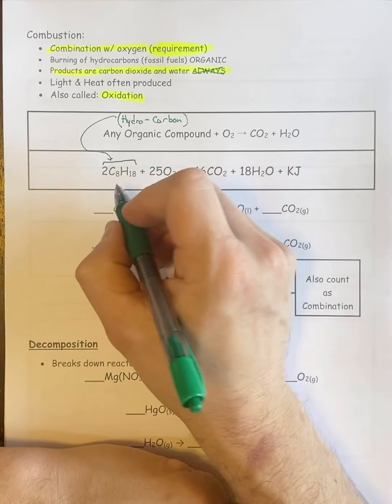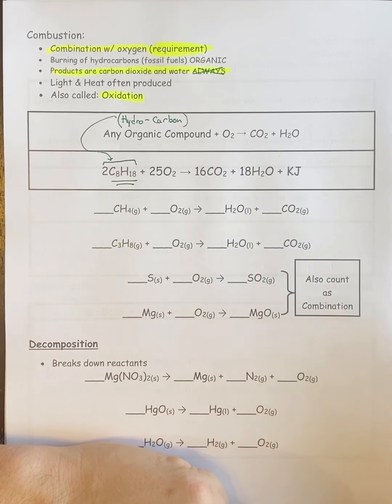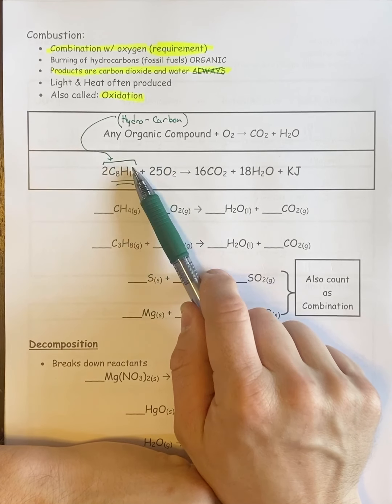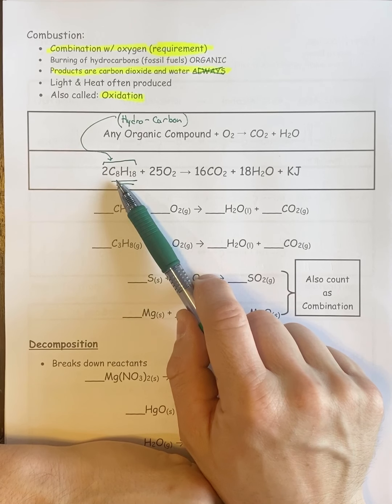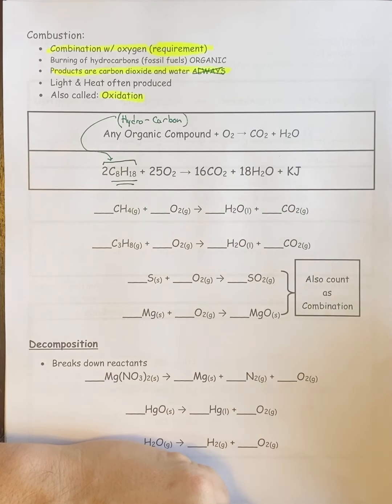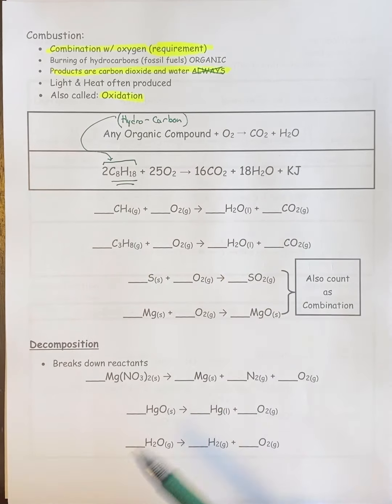This part, the actual hydrocarbon, it could be anything. It could be C8H16, it could be C2H4, C2H6, C2H8, if that exists, it doesn't make a difference. Some carbon-hydrogen combination, that's what a hydrocarbon is, add oxygen, you get CO2, H2O, and energy. The energy part doesn't even really need to be there because it's so common that a lot of people just assume this part and don't even write it in sometimes. All right, so that is organic combustion.